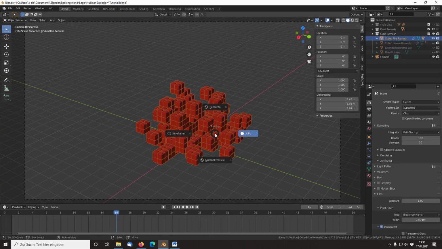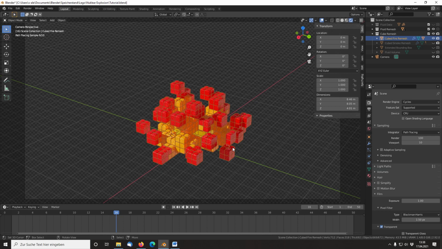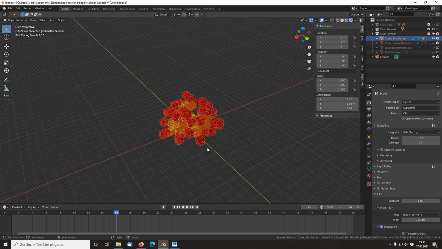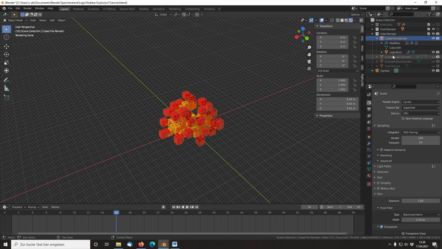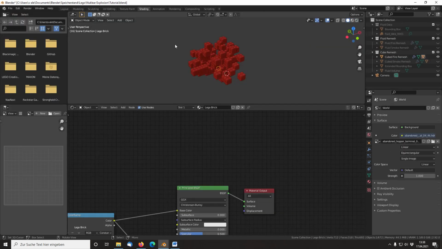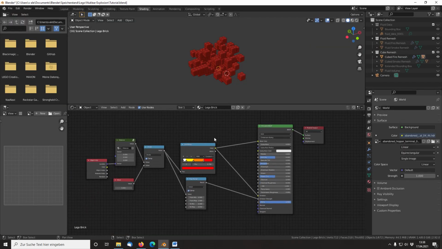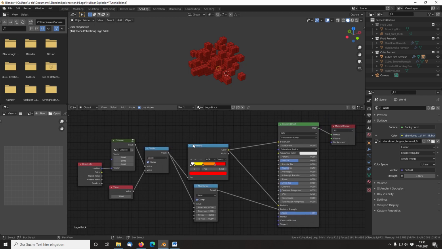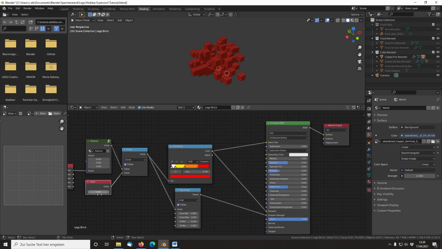The finishing steps will not be covered in detail in this tutorial. Set up a material for your Lego bricks. Unfortunately, you cannot access the fluid attributes from inside the Lego material, so you have to manually define the color shift from yellow to red for the flames. For my explosion, I use the distance from the center of the explosion to color my bricks from yellow to red and also define the emission strength, as shown here.